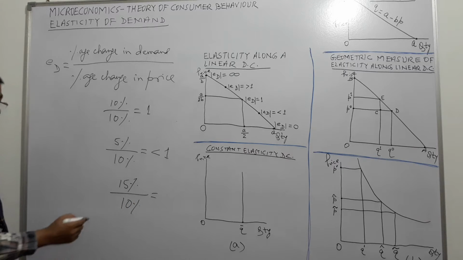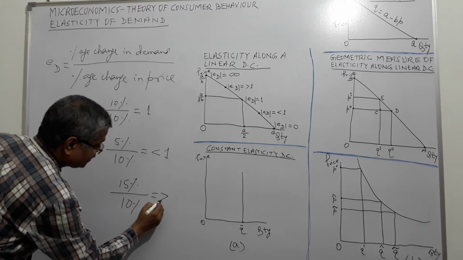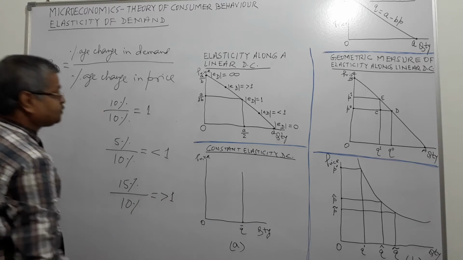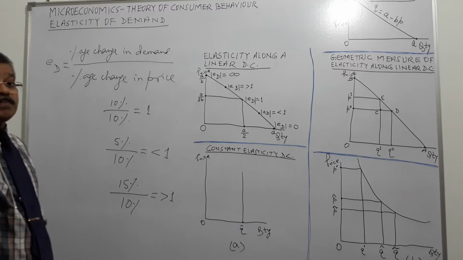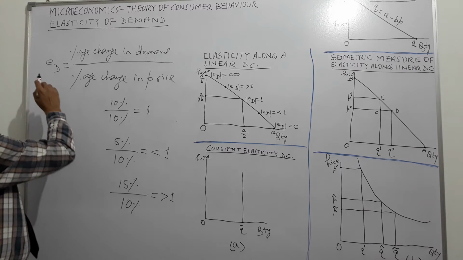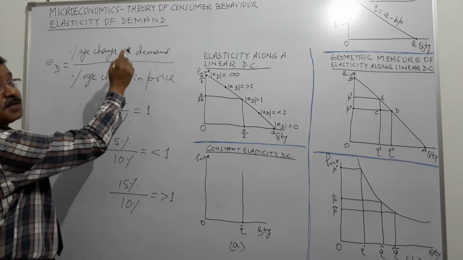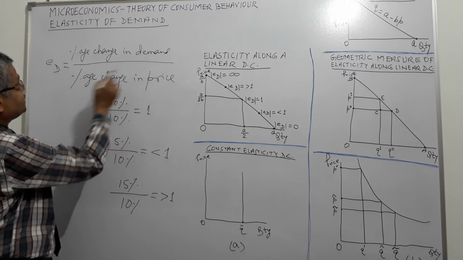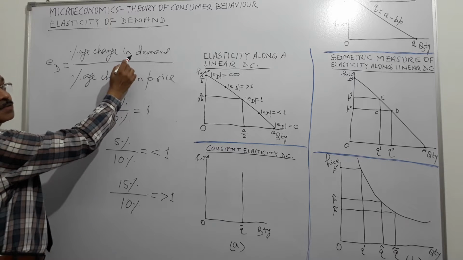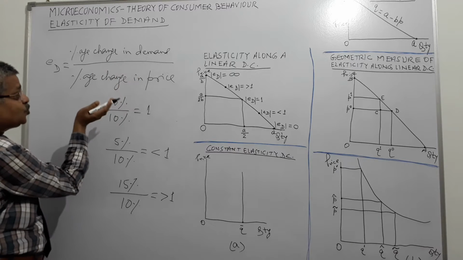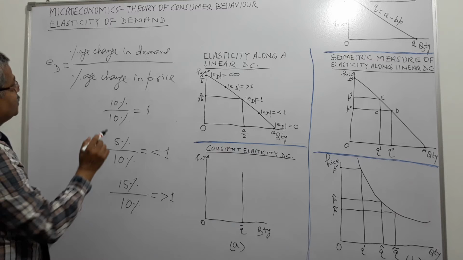So what is happening? Elasticity of demand is more than 1, right? Elasticity of demand is very simple to understand. Percentage change in demand upon percentage change in price. Responsiveness of demand to a change in price.